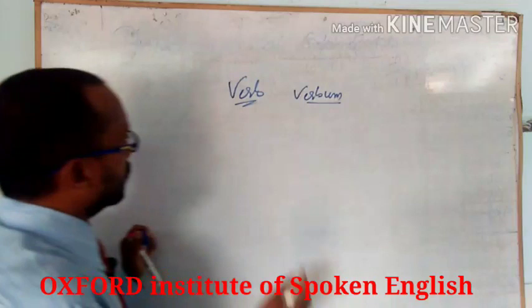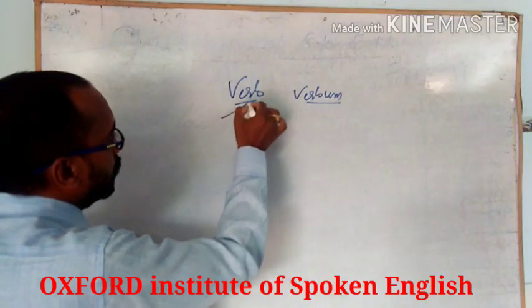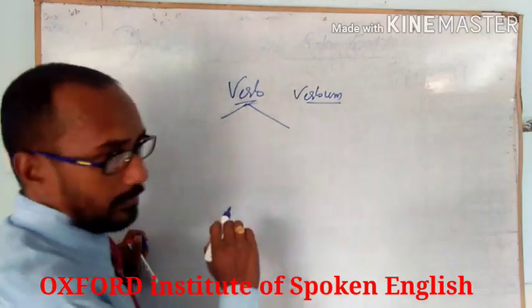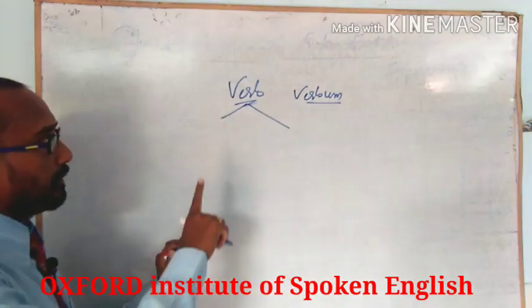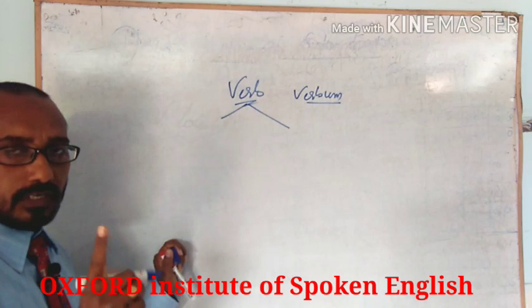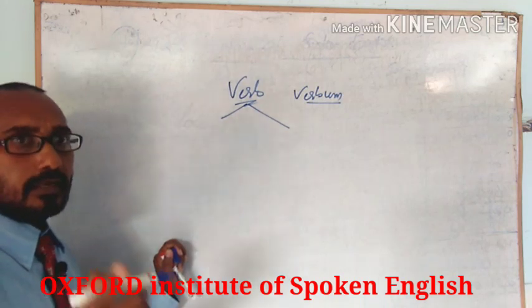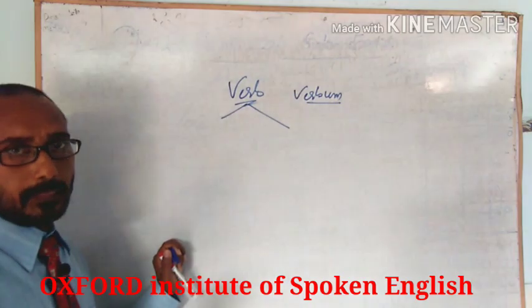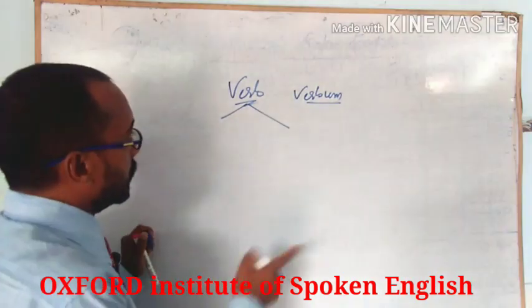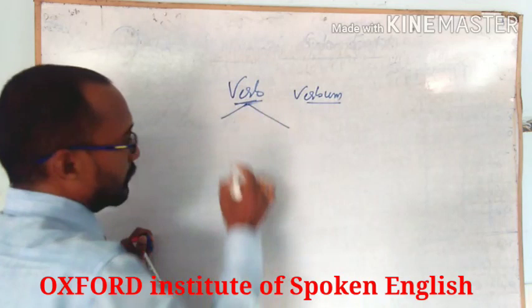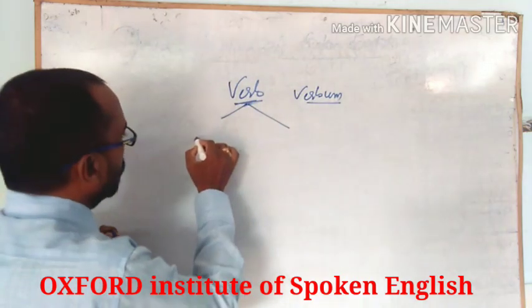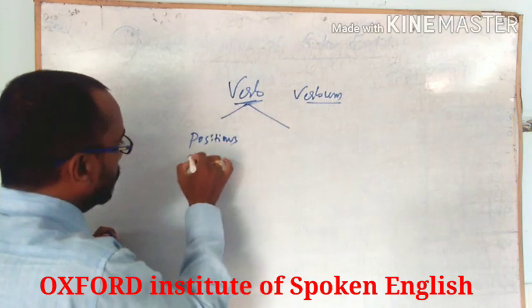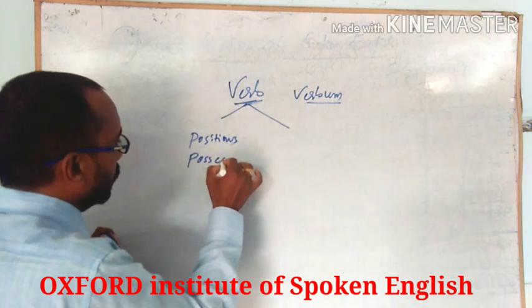Verb is two types. Verb is an action done by a subject, but sometimes it shows an action as well as positions and possessives.